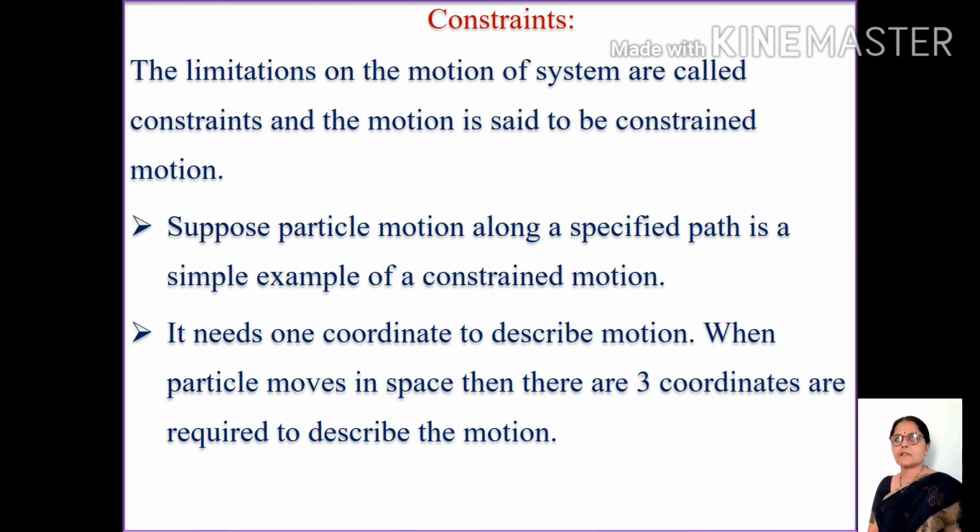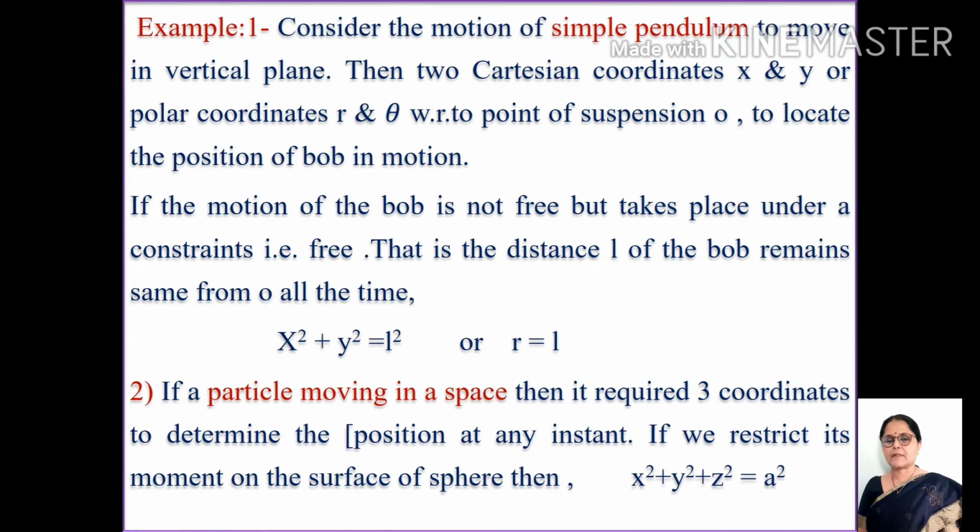This is the second example. In this way, we can express the constraint in a mathematical manner, and then we will write down the constraint regarding the position.